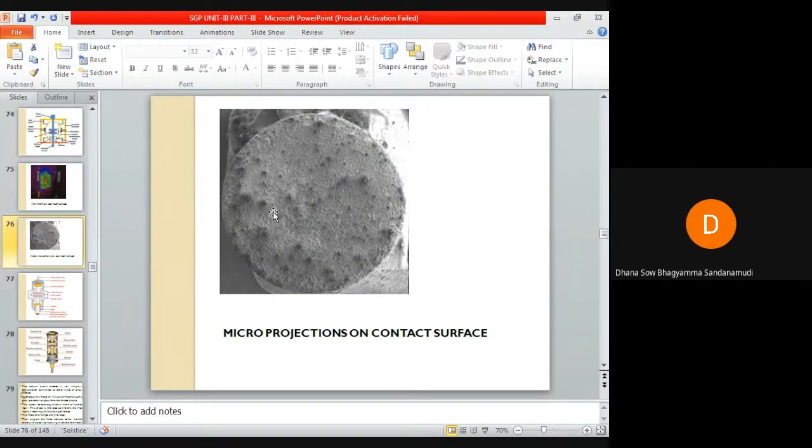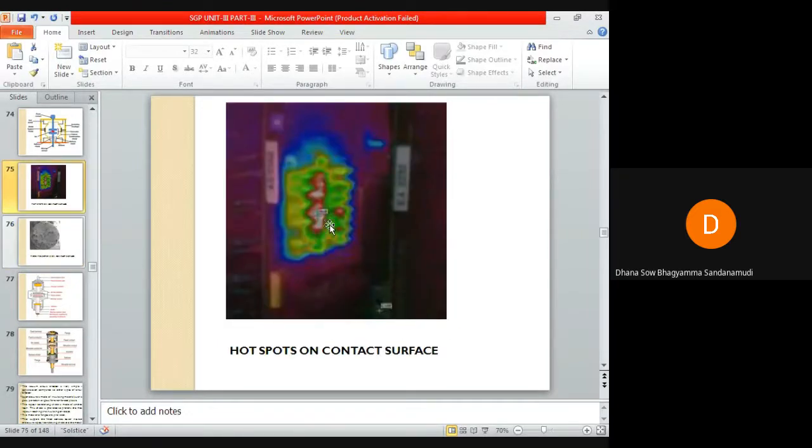The current flows through these points of separation, resulting in the formation of a few hot spots. When current flows through those projections, that results in hot spots. You can see some red dots here. The red dots represent the hot spots.